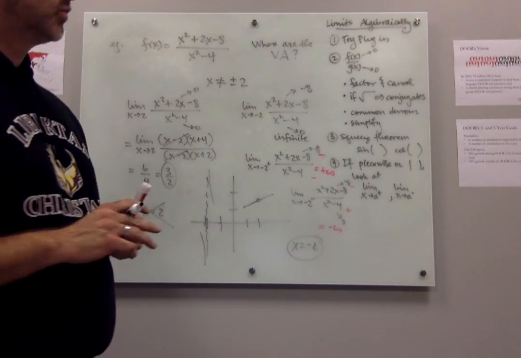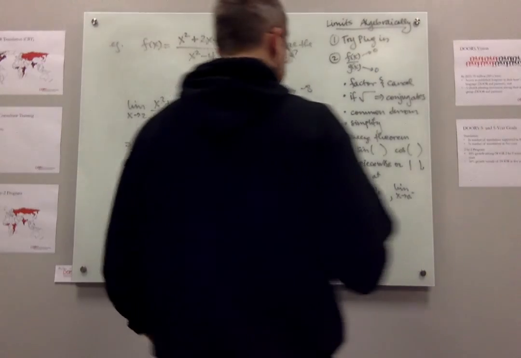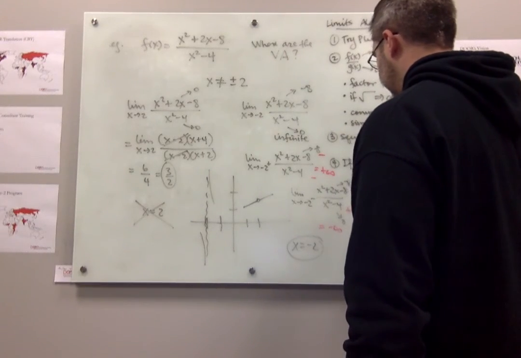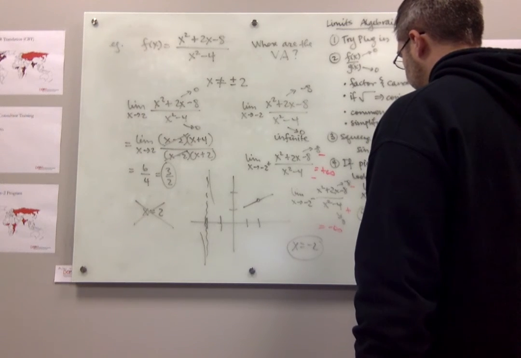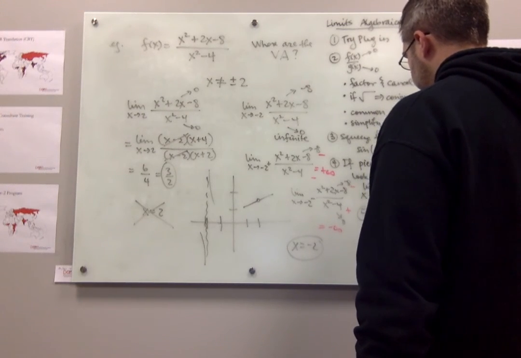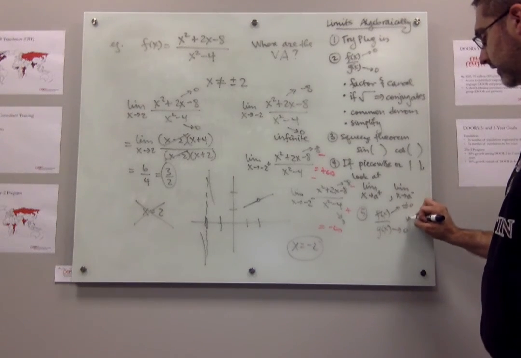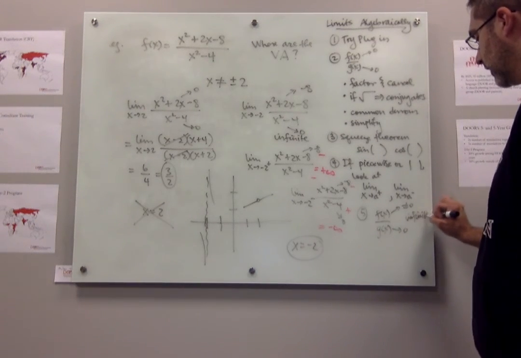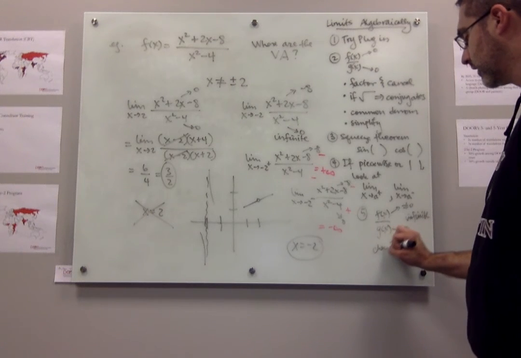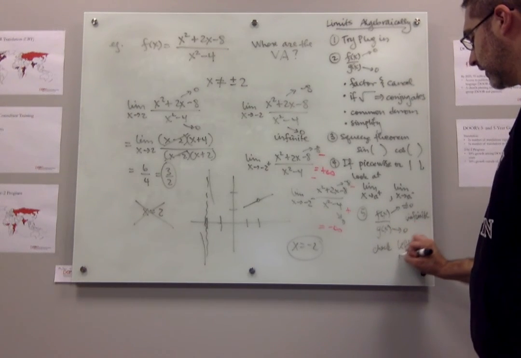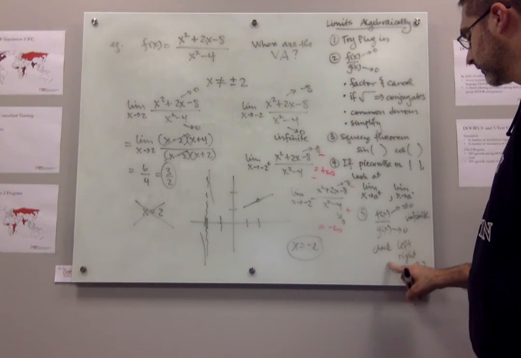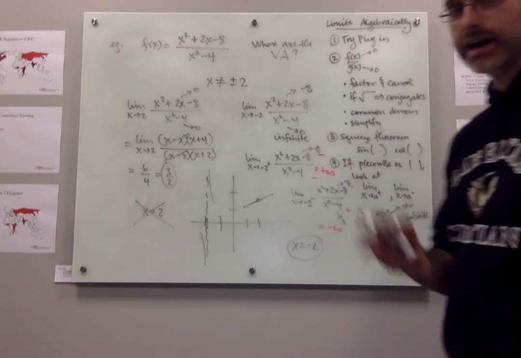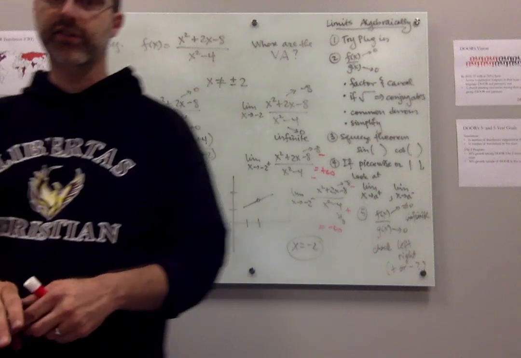So we added one more thing to our list of how to do limits algebraically. If we have a function over a function, the top does not go to 0 and the bottom does, we know that this is going to be an infinite limit. And we just have to check from the left and from the right. We need to ask the question, is this positive or negative? Okay, if it's positive, it's going to go to positive infinity. If it's negative, it's going to go to negative infinity. Okay?